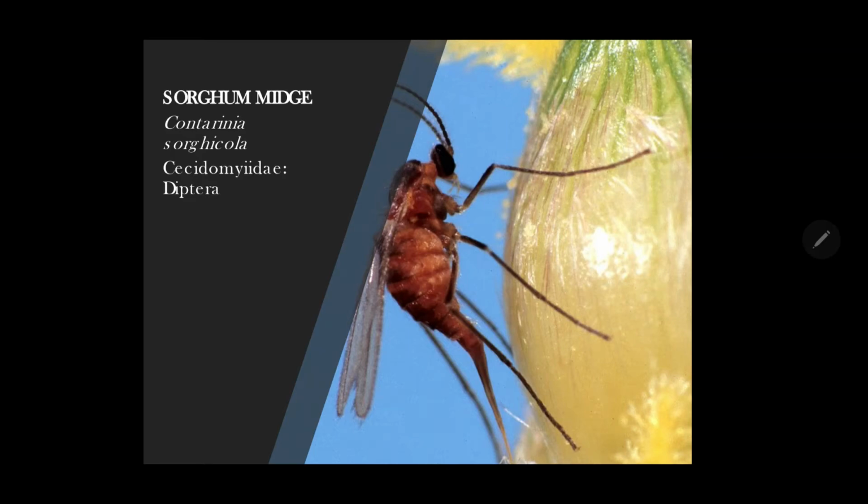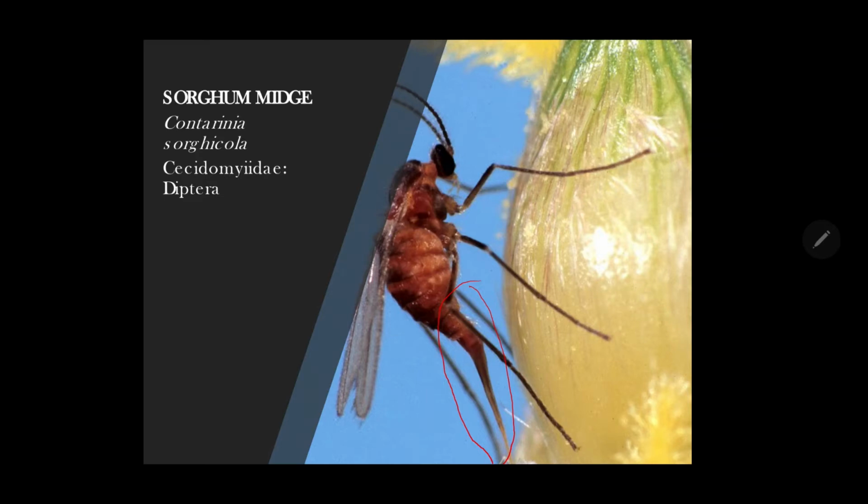The next pest is sorghum midgefly. Sorghum midgefly occurs only in the inflorescence stage. Its scientific name is Contarinia sorghicola, family Cecidomyiidae, order Diptera. It is an orange color fly, a small fly, and the female has an elongated abdomen to lay their